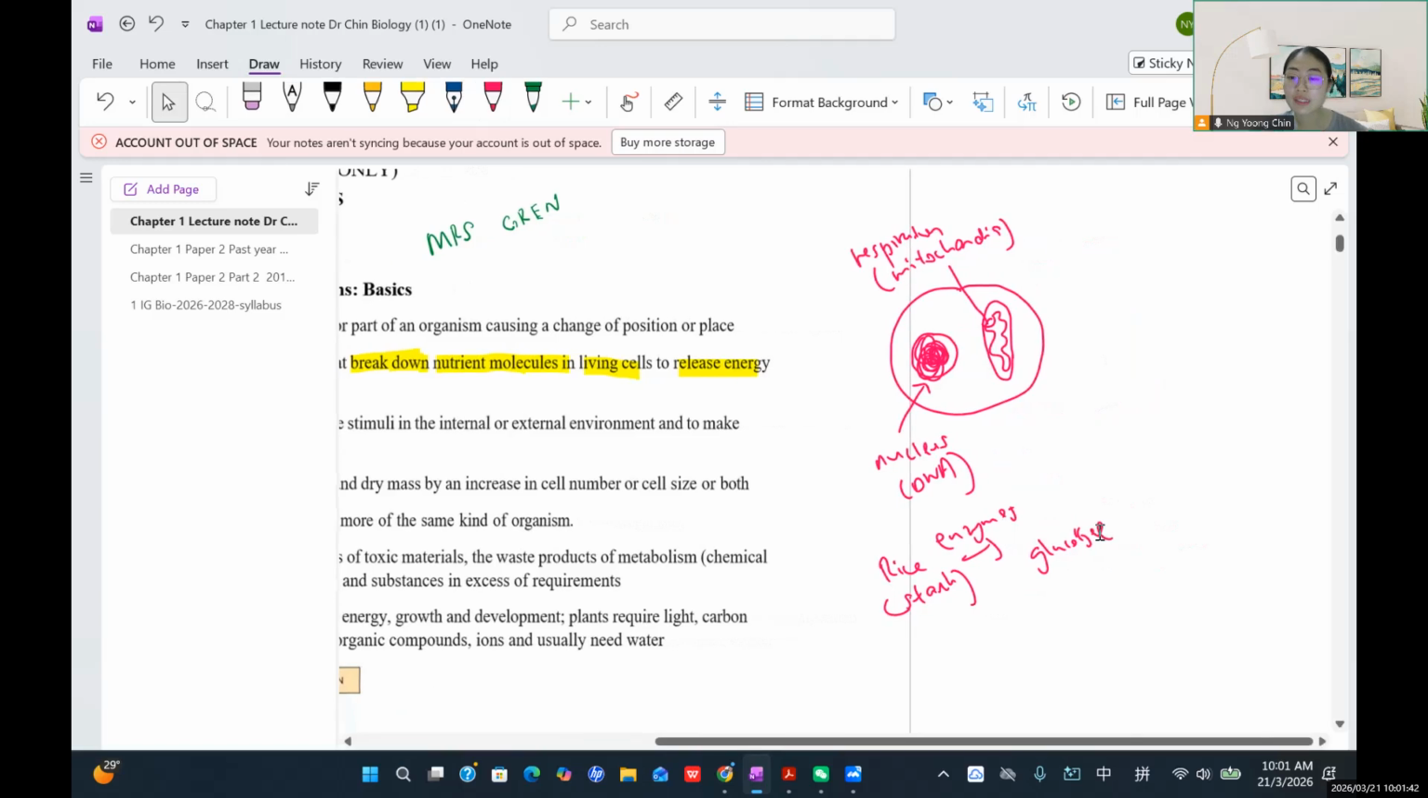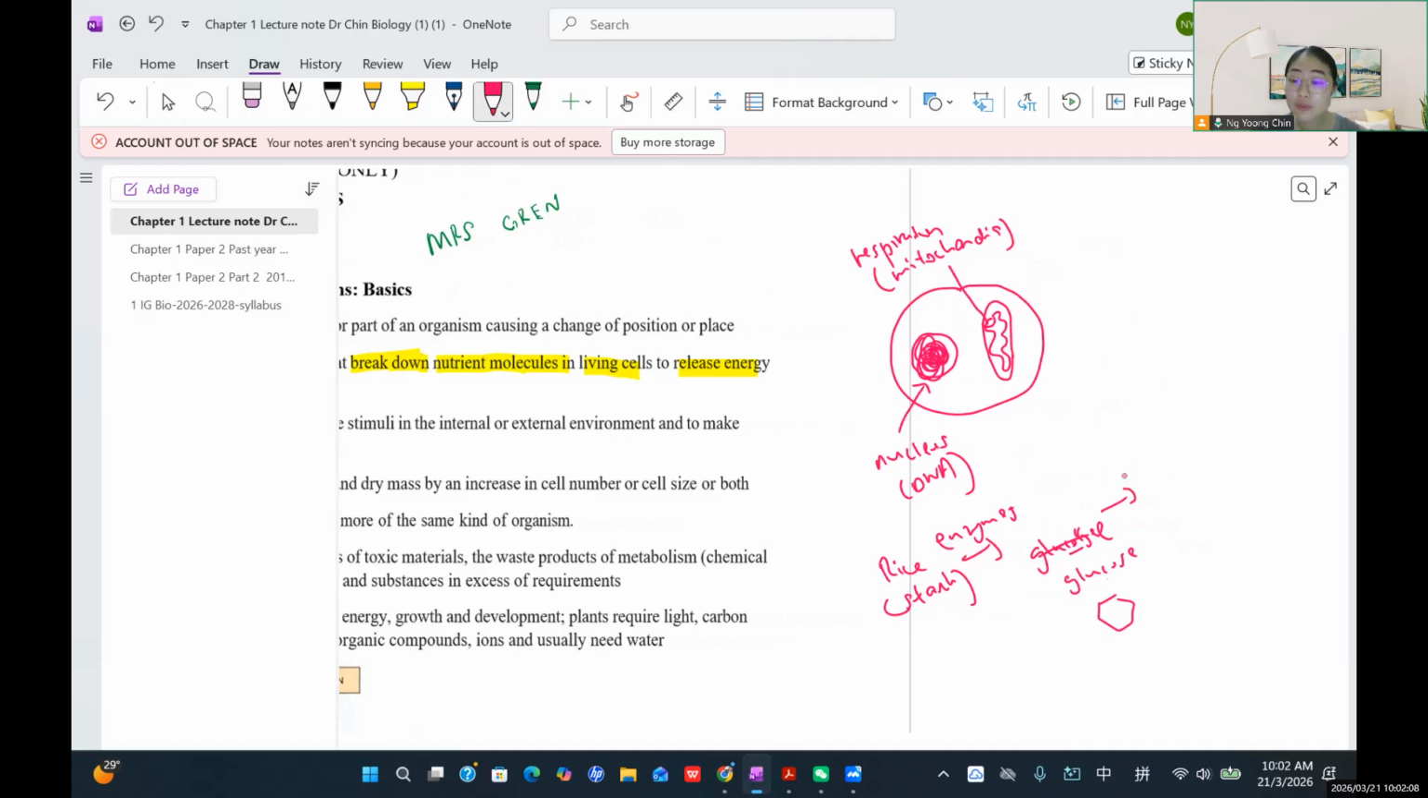So glucose, what do we call it? The simplest unit. Glucose is the simplest nutrient molecule found in our body. It's a 6 carbon molecule. So the glucose will be released to our bloodstream, and that's why your blood glucose level will increase after you have your meal.